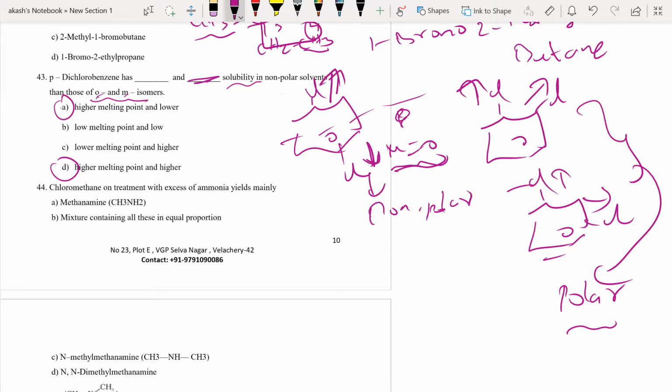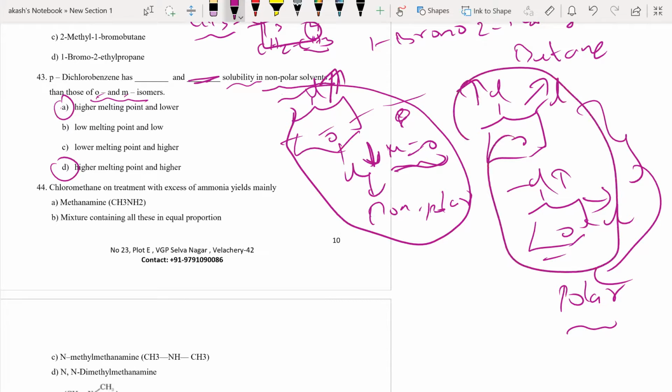They're asking about non-polar solvent. Definitely in a non-polar solvent, this would be more soluble, and these two, being polar, are going to be less soluble in non-polar solvents. If this question was about polar solvents, this would definitely have been less soluble. All you have to understand is like dissolves like, which we have already discussed.